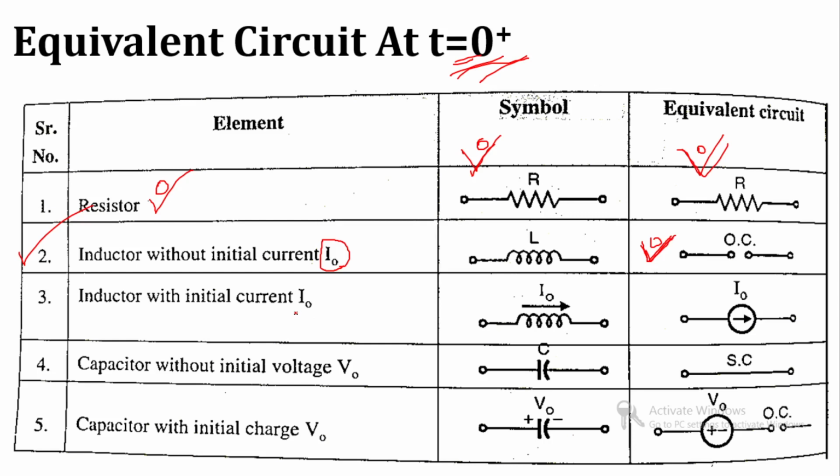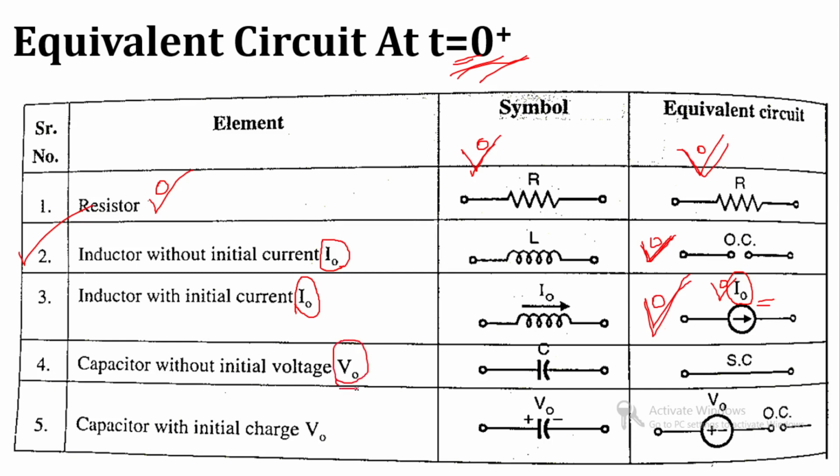Now consider the second case, if the inductor has an initial current I0, that means before switching it has some I0 ampere current, then after switching it will work as a current source of I0 ampere. Clear? That means before switching it has some current I0 ampere, then after switching it will work as a current source.